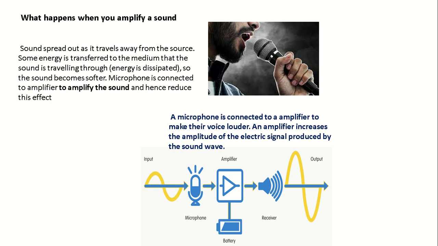Now, to solve this effect, you need to amplify the sound. The object that does that is an amplifier. To be able to amplify a sound, you need the microphone, the speaker, and an amplifier. You connect the microphone to the amplifier and the speaker to the amplifier in the right position. You make a sound that has a small amplitude, maybe a soft sound, and then the amplifier amplifies the sound and gives you a larger sound as the output signal.